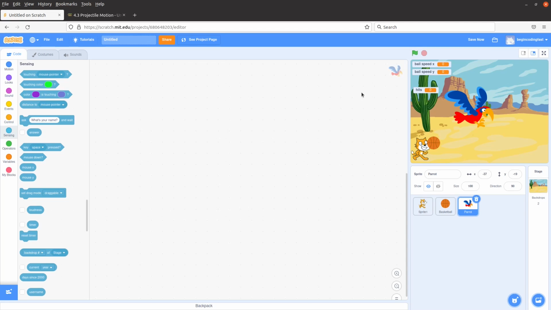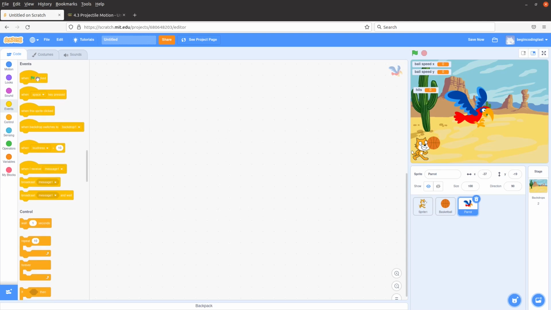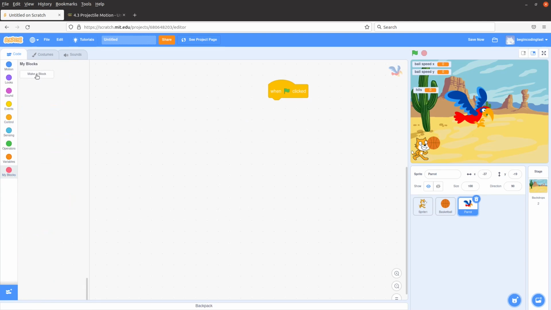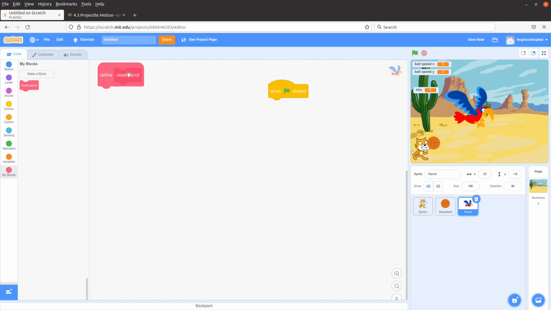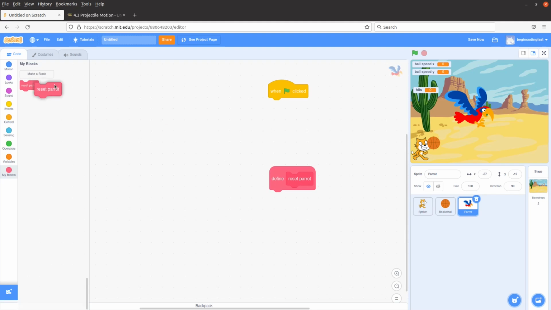When I want to reset the position every time I press the flag, I really do something like this. Now I set up a block called reset parrot. How can I do the reset? I can have an idea like this one.